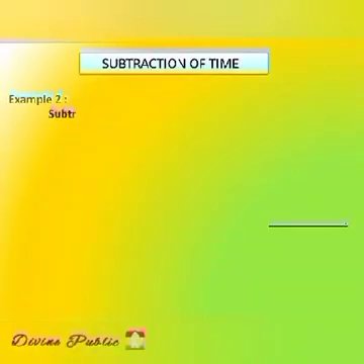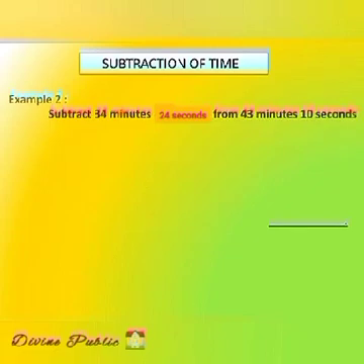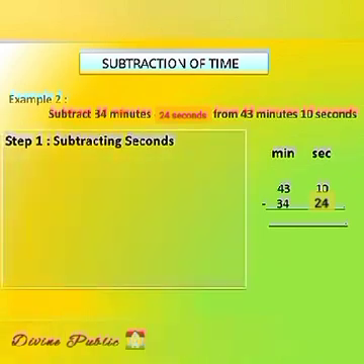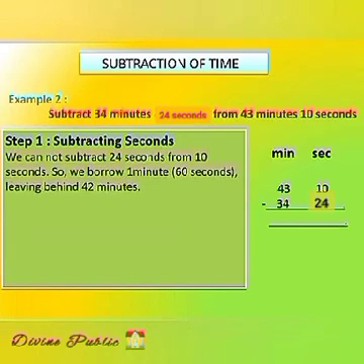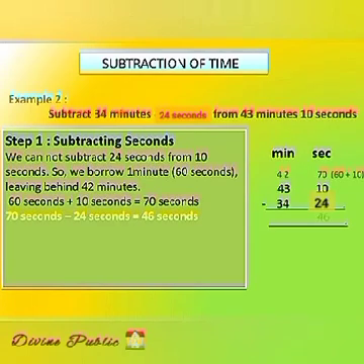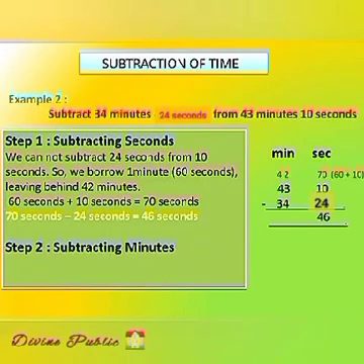Example 2. Subtract 34 minutes 24 seconds from 43 minutes 10 seconds. Again we will arrange the time in minute and second column and we will follow the steps. Step 1. Subtracting seconds. We cannot subtract 24 seconds from 10 seconds. So we borrow 1 minute, leaving behind 42 minutes. Means 60 seconds plus 10 seconds should be 70 seconds. So 70 seconds minus 24 seconds is equal to 46 seconds.